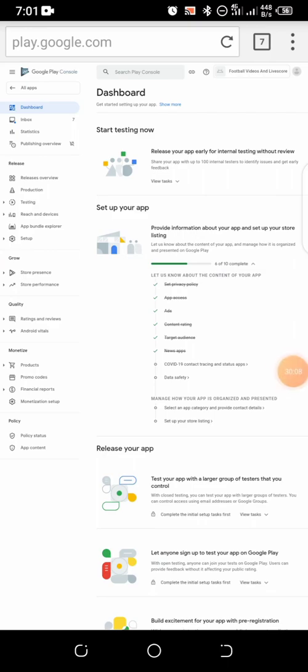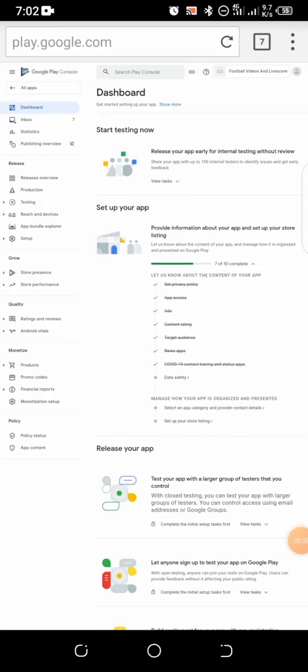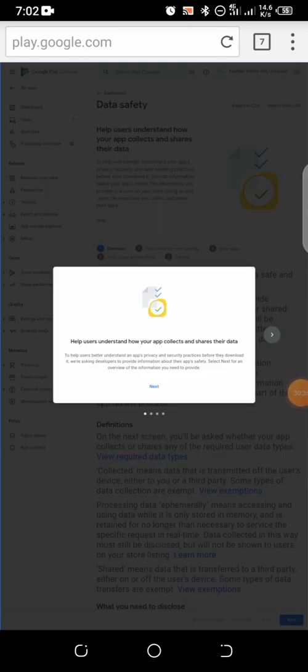All right, so after clicking on save, I go back again. Then we can see COVID-19. We click on COVID-19. I just tick that my app is not publicly available as a COVID-19 contact tracing or status app. So after ticking that, I click on save. Then I go back again.